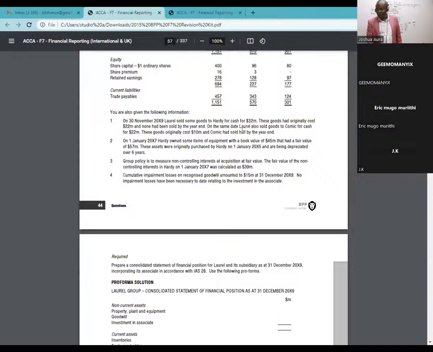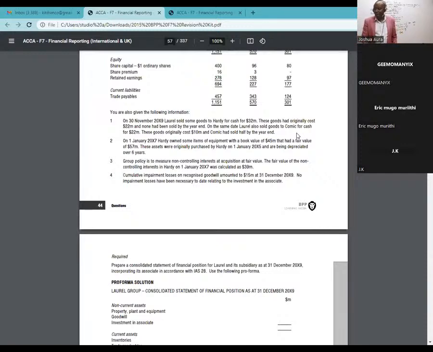On the same date, Laurel also sold goods to Comic. Who is Comic? Comic is an associate. I will not even read this sentence to the end, because anything we do with this associate will have one adjustment when I'll be computing what we call investment in associate. Right now I'm consolidating, and the consolidation is all about the parent and the subsidiary. So this, for now, is just noise.